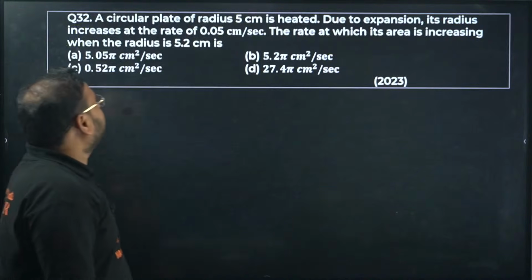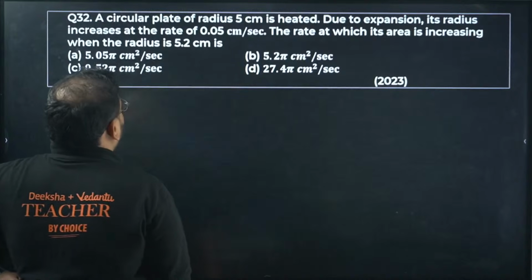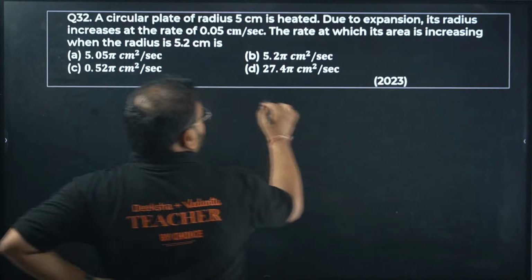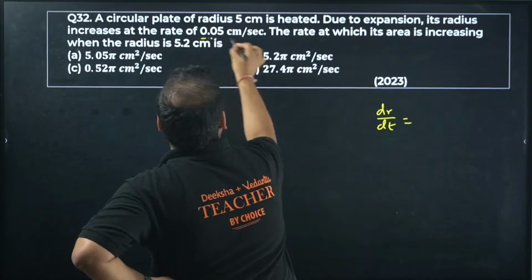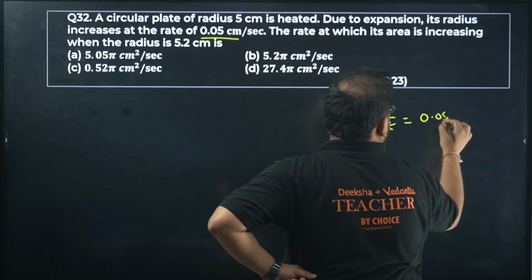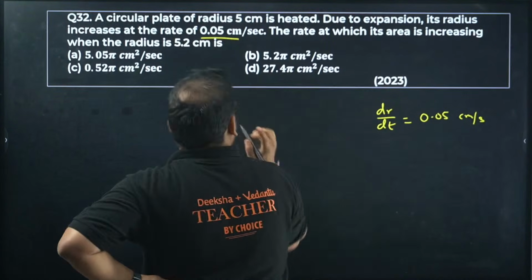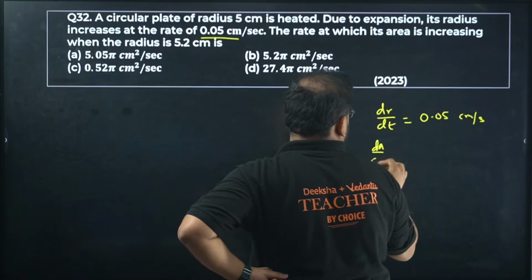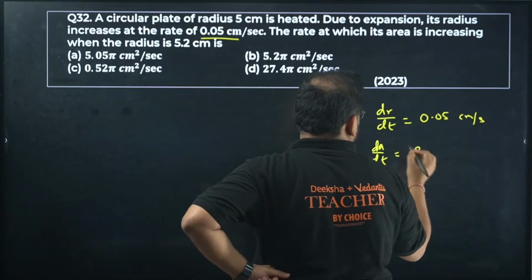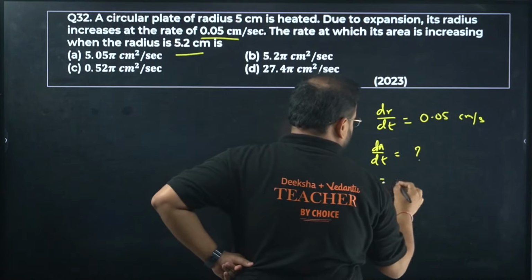32. Circular plate of radius 5 cm is heated due to expansion. They have given the radius increase, dr by dt, as 0.05 centimeters per second. At what rate is the area increasing? They are asking us dA by dt, the rate at which the area is increasing. They have given the radius at that point of time as 5.2.